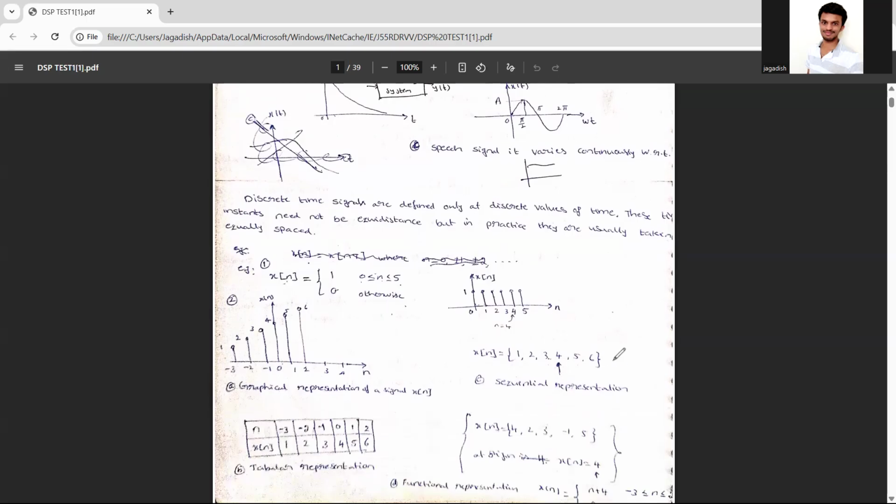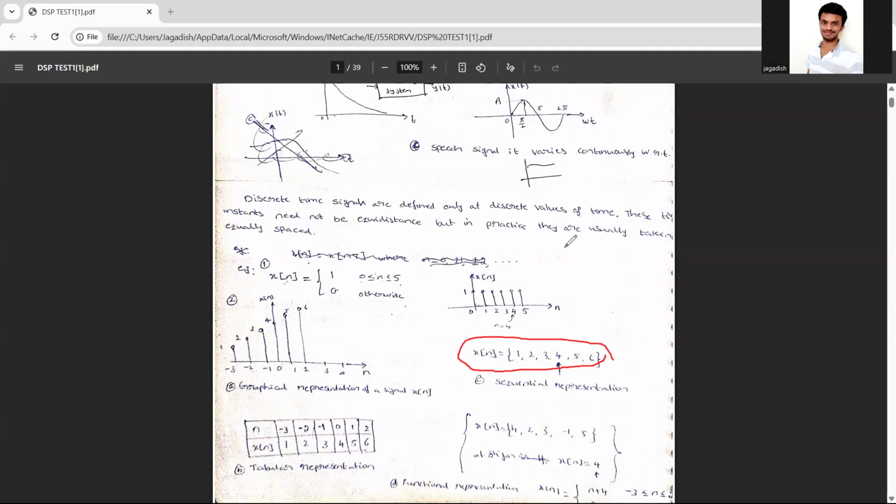See, if this is a sequence in a discrete time signal, are you able to follow everyone? Anyone feeling difficulty as of now? Parthu, Tilak. No, sir.